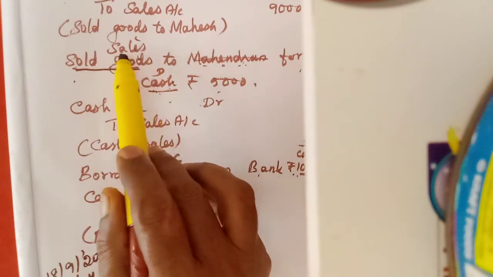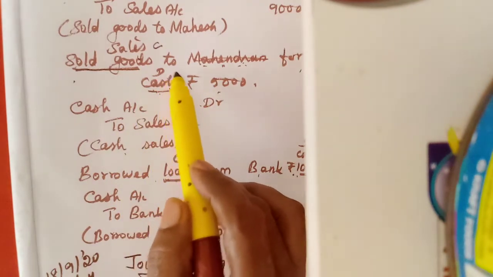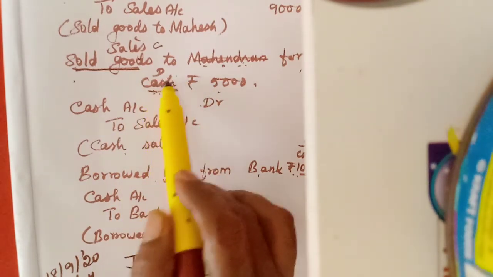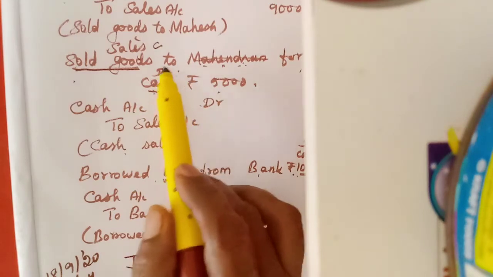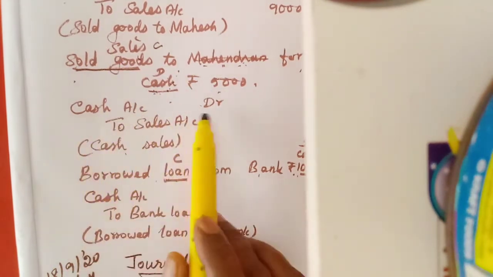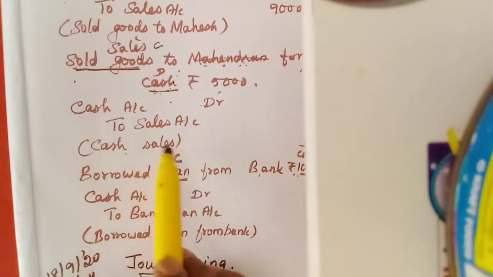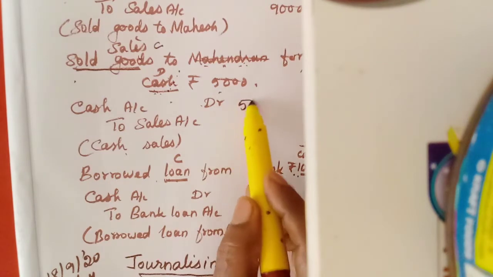So sales is income, so we should credit. Here cash, for real account, debit what comes in. Cash is coming in, isn't it? So we should debit cash, credit sales. Now you write the entry. Cash account debtor to sales account. Cash sales. We can write the amount.